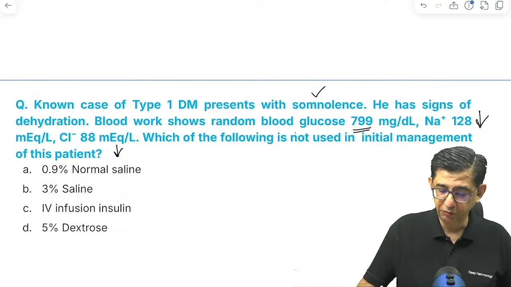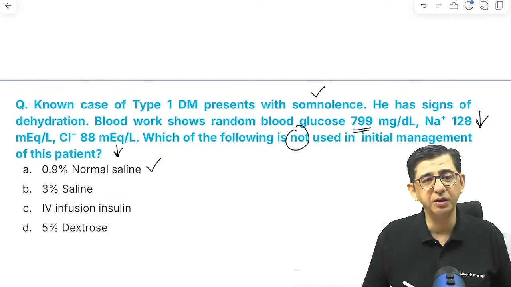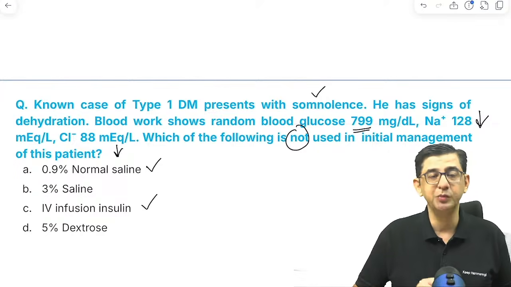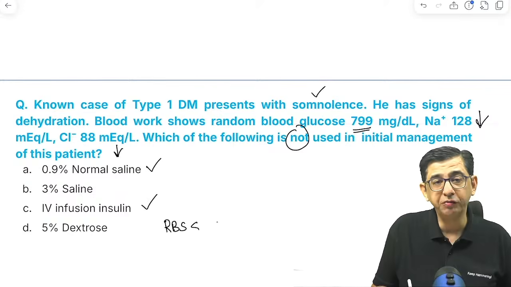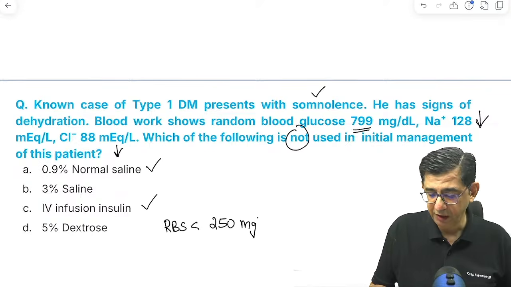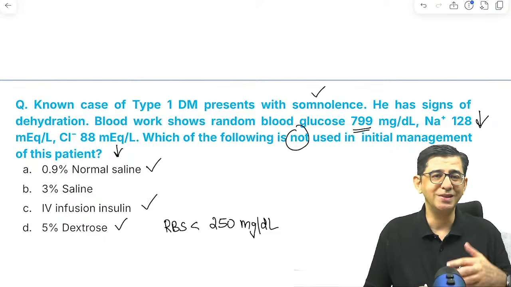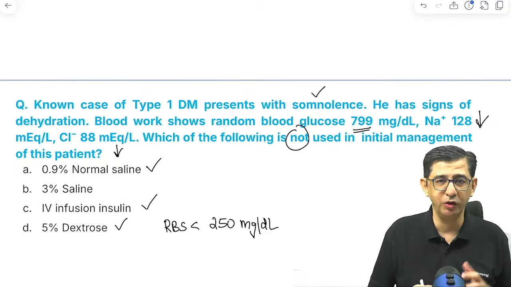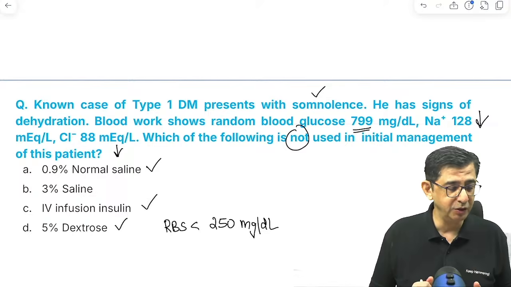He asks, which of the following will not be used in the initial management of this patient? So obviously we will be using normal saline in the patient. We will be giving insulin for this person. And when the random blood sugar of the patient becomes less than 250, that is when we would like to give 5% dextrose to the patient as well, because a sudden change in the sugar values will again cause osmotic changes across the brain, and the fluid shifts across the brain are dangerous. We don't want to take a chance in this particular case.